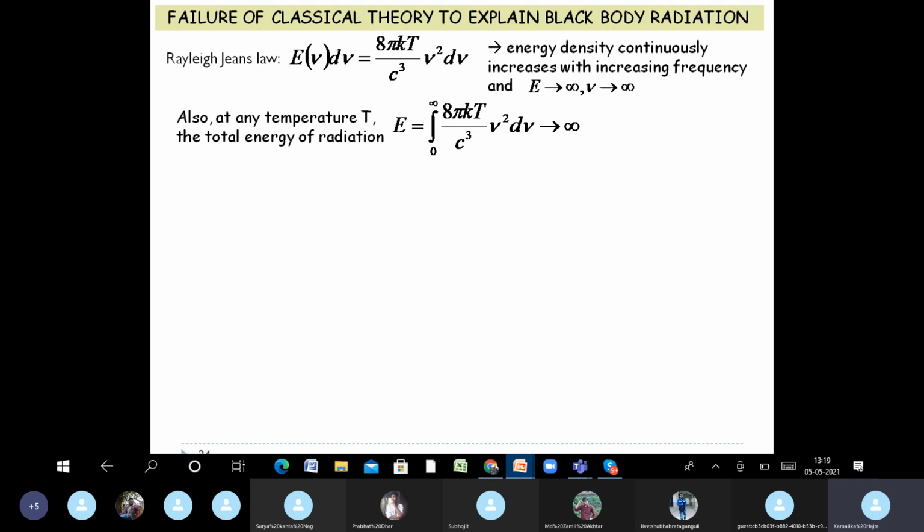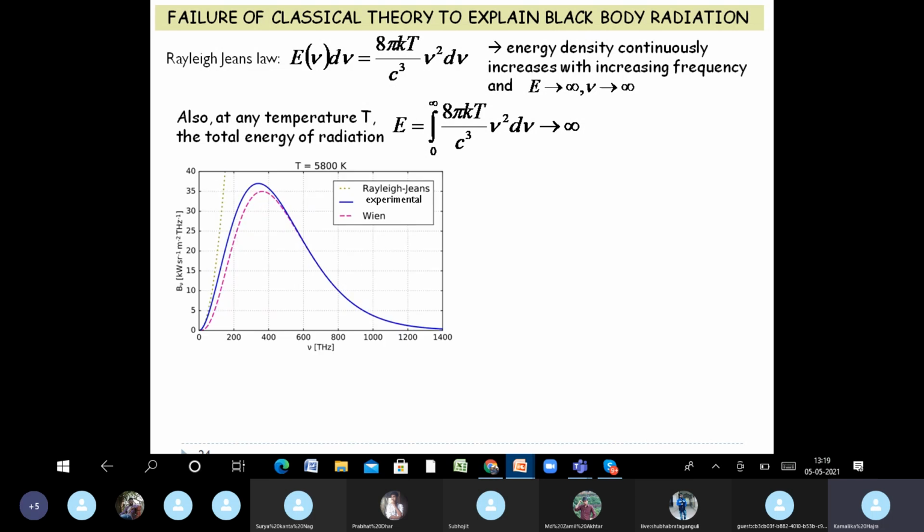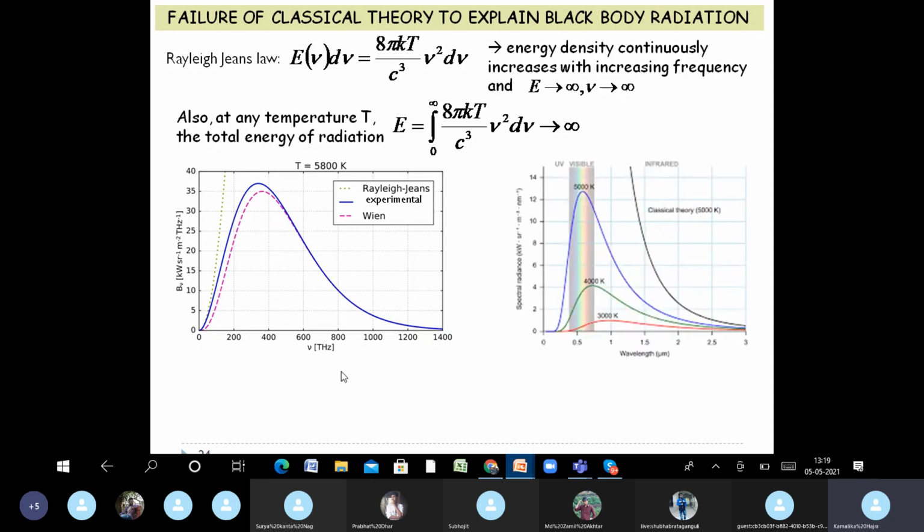So this is what is happening when you plot Rayleigh-Jeans law, the experimental law, and Wien's distribution law with respect to frequency. And this is what happens when you plot the three laws in terms of wavelength. These show the discrepancies between the theoretical laws and the experimental curve. The blue one is the experimental curve.